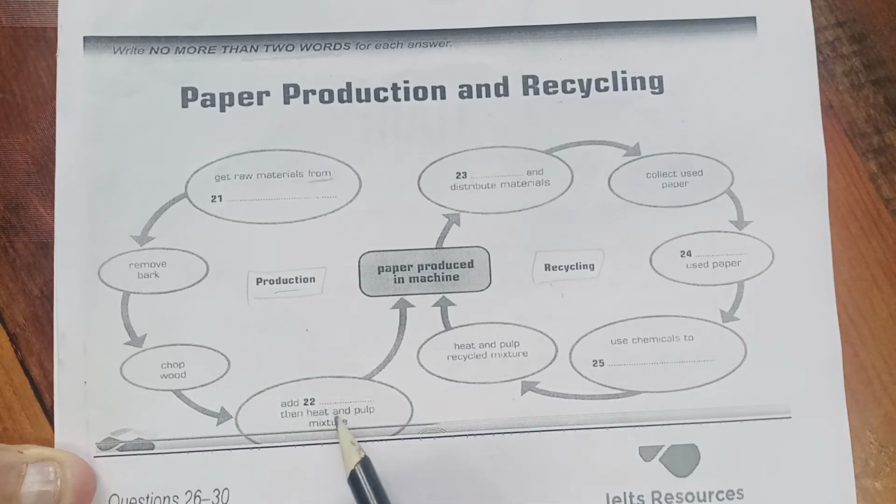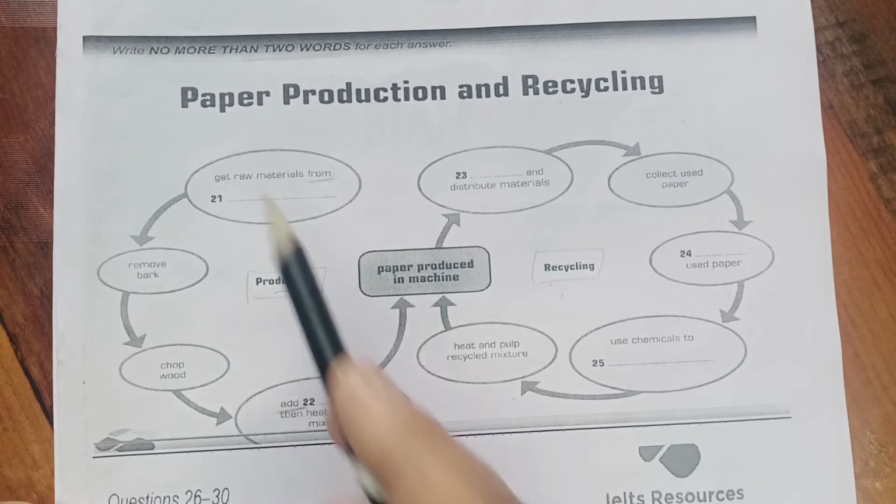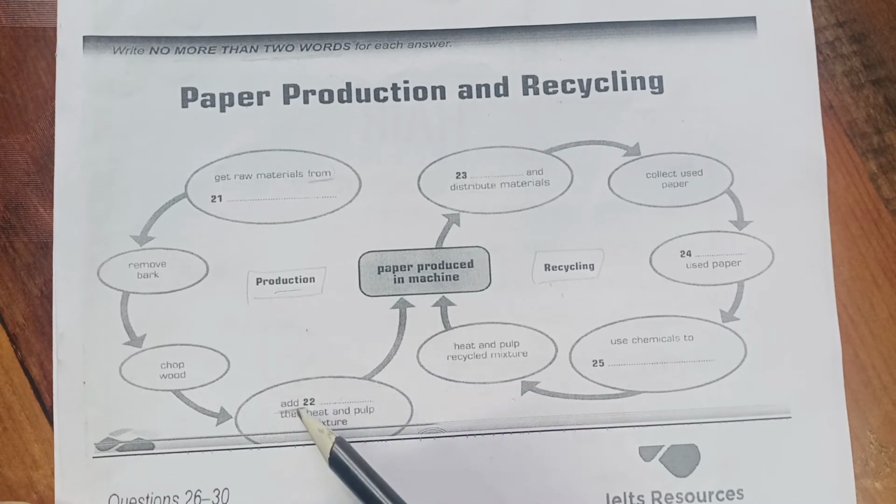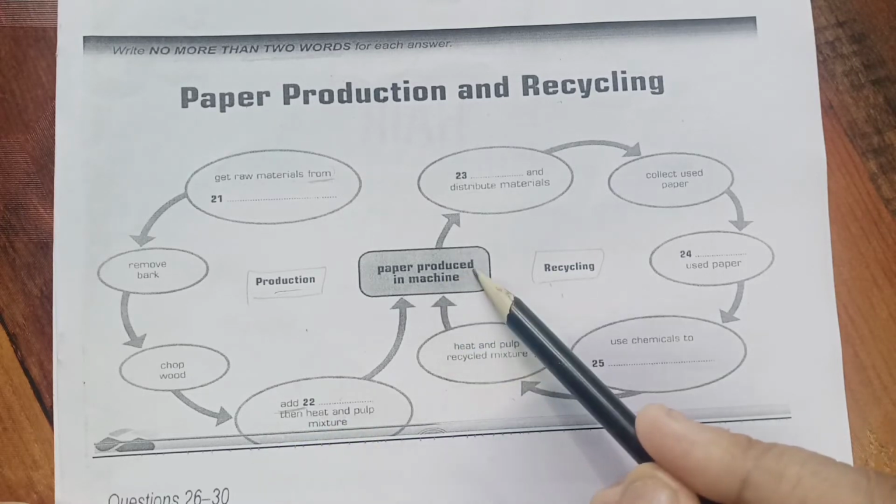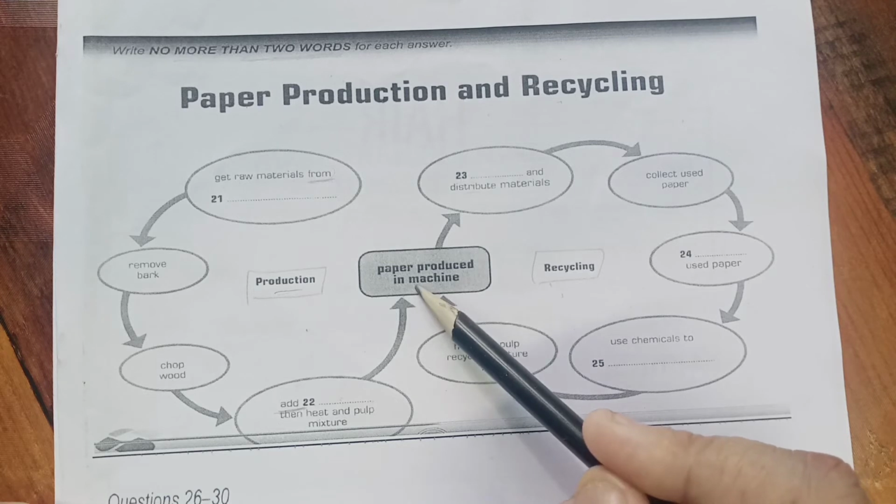then heat and pulp mixture. Add. So something is to be added here, and this is a process. Something has to be added. Our ears are listening to what we are going to add along with the pulp mixture. Then after that it will be heated up. Moving on, then paper is produced in machine.